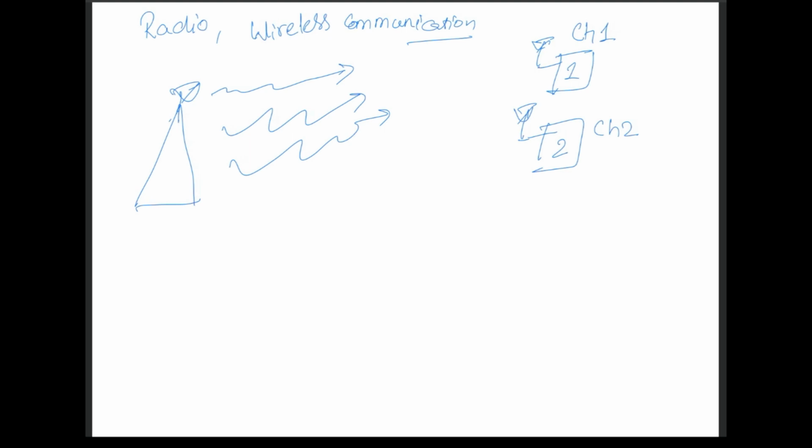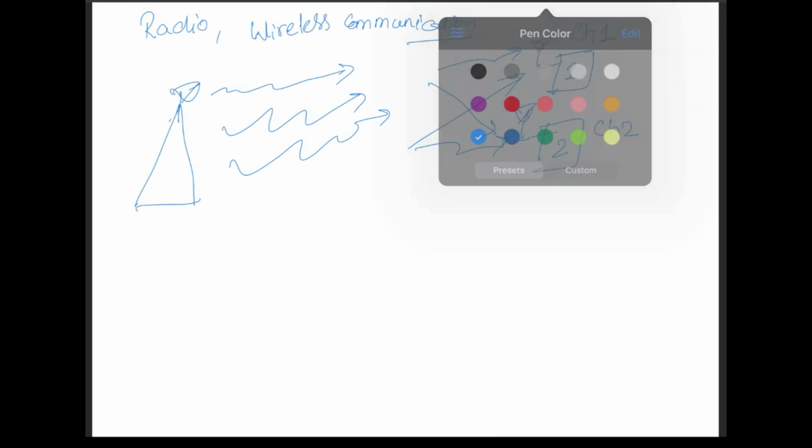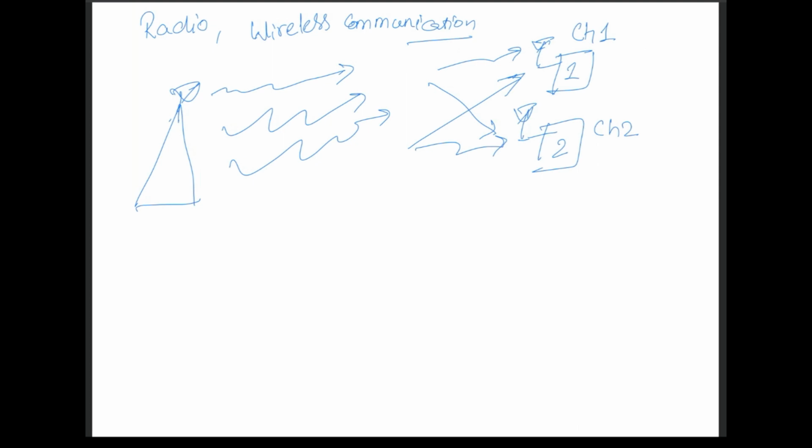Then how is it that whenever we switch on the TV and tune to that particular channel, this TV always watches channel 1, this TV always watches channel 2? It's not that channel 2 is interfering with channel 1, or channel 1 is interfering with channel 2. You have not observed this, right? It's not the case.